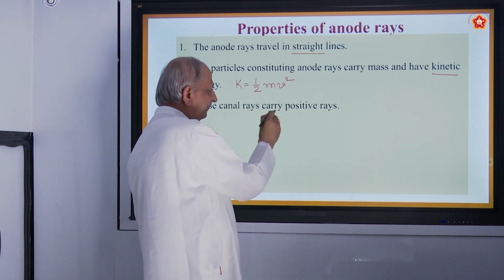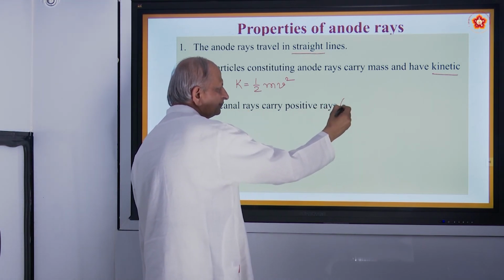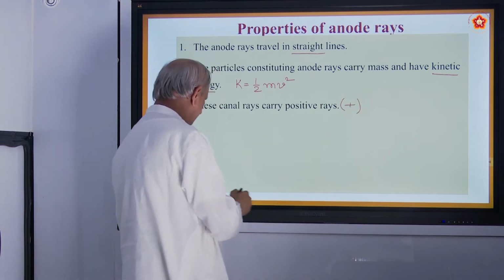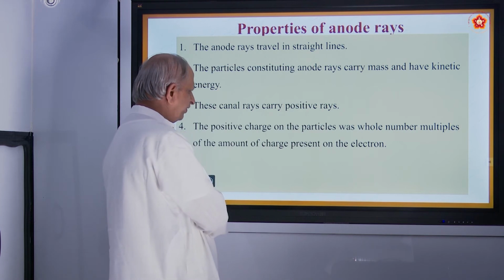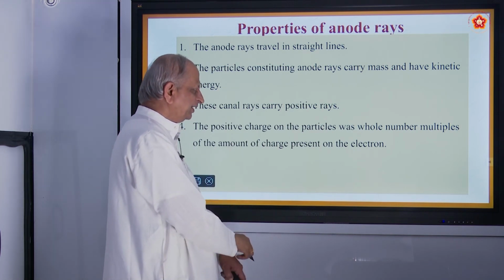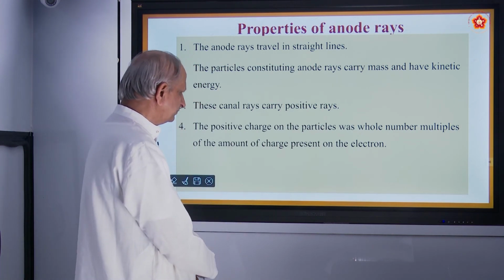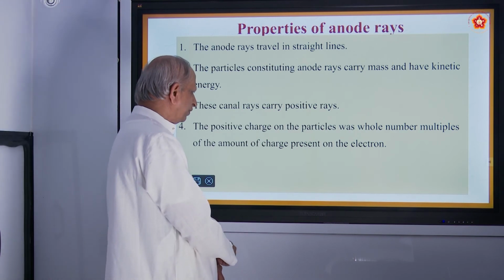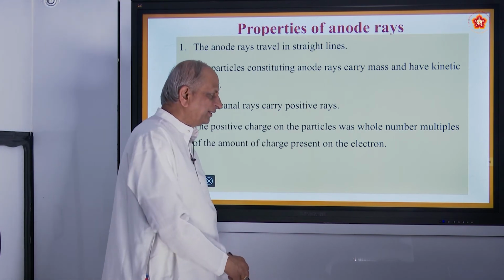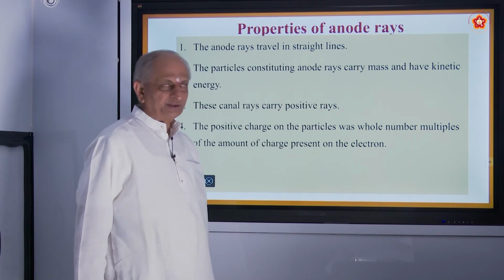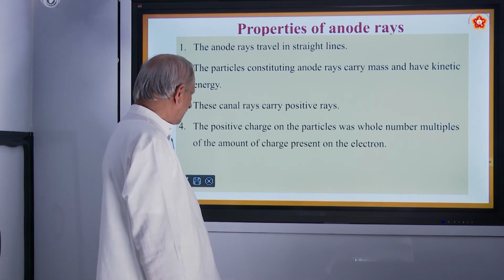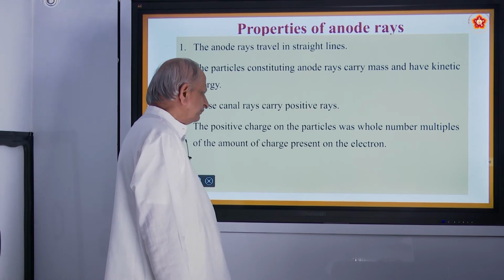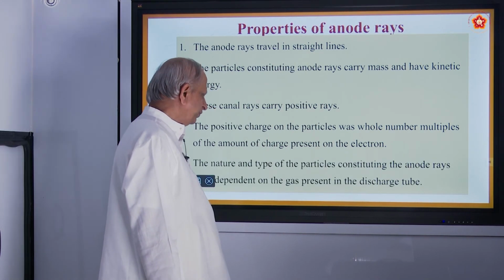Canal rays carry positive charges. They are later on called protons. The positive charge of the particles was a whole number and multiples of the amount of charge present in the electrons. They are not fractions, they are whole numbers, and they carry positive charges.